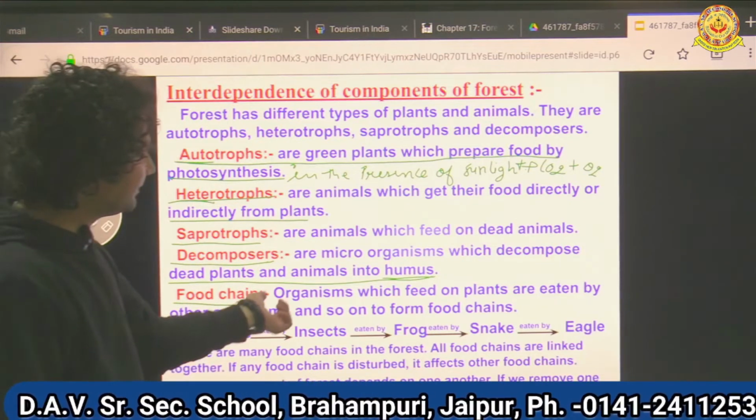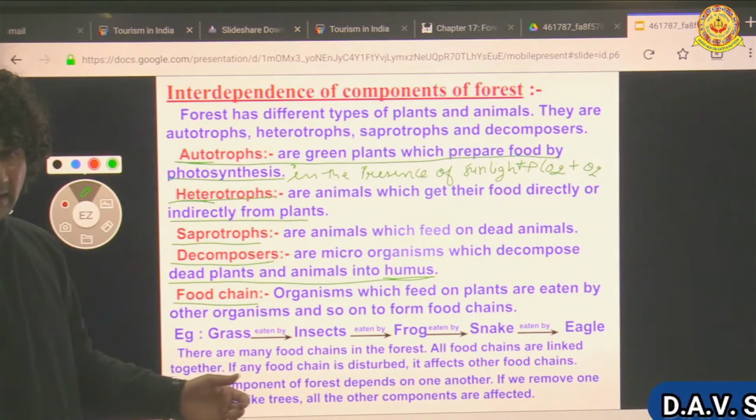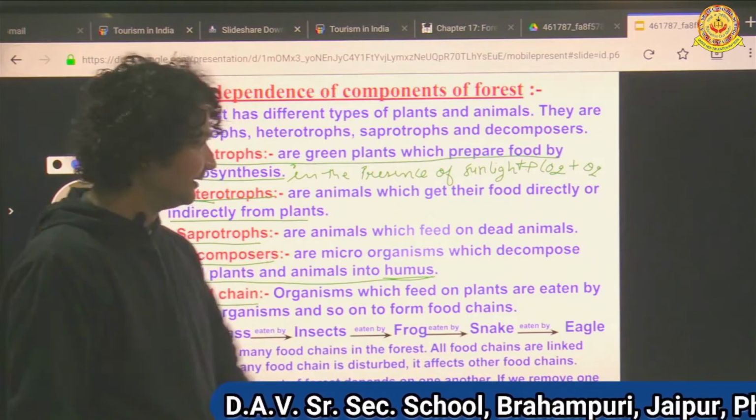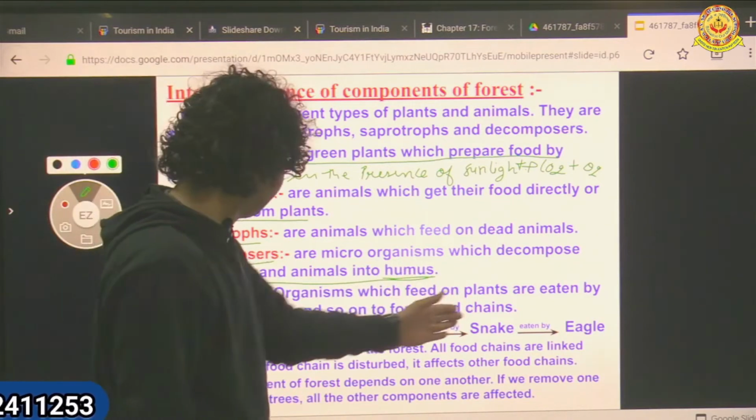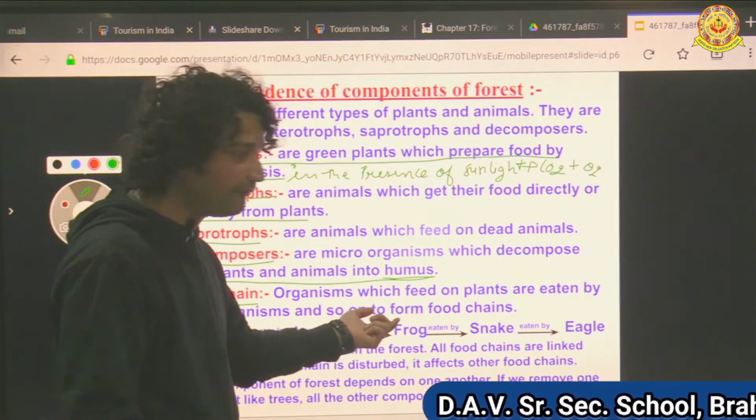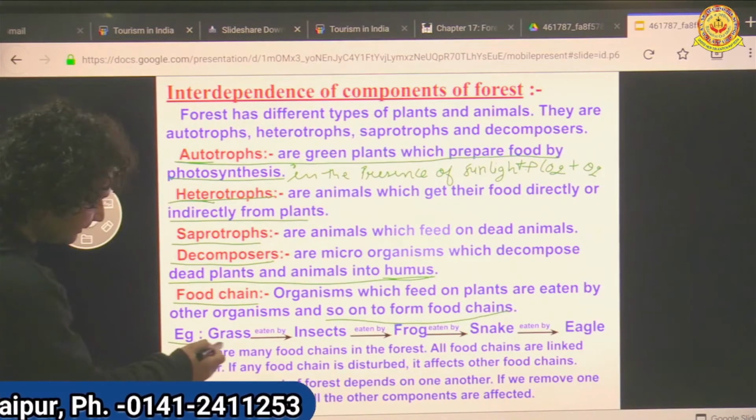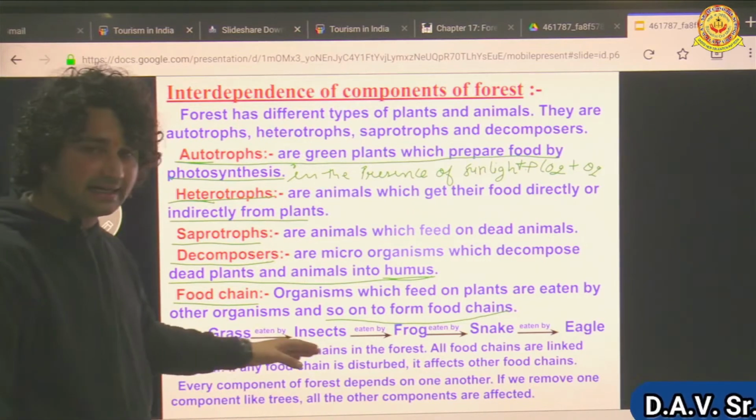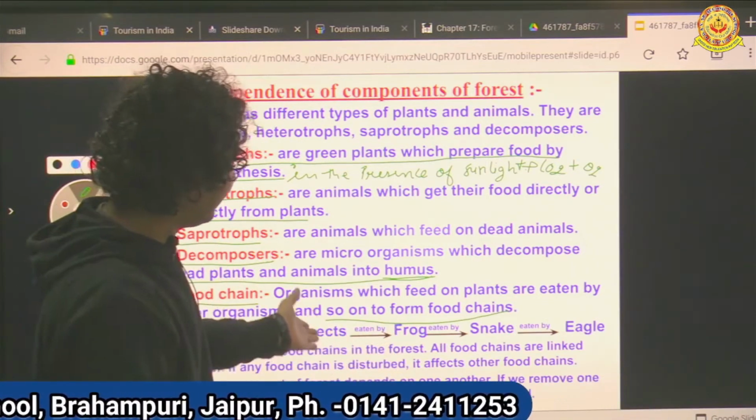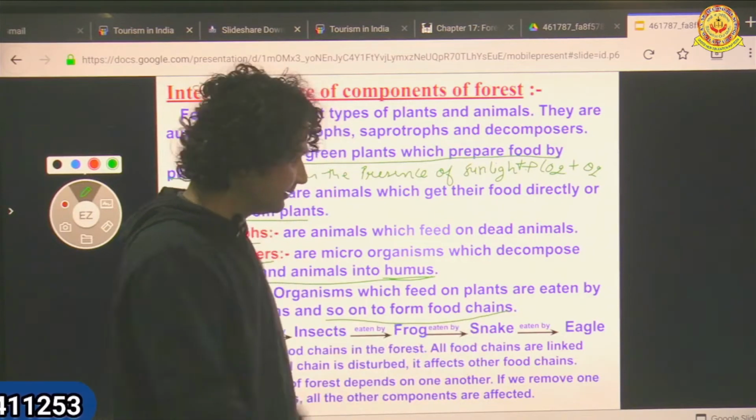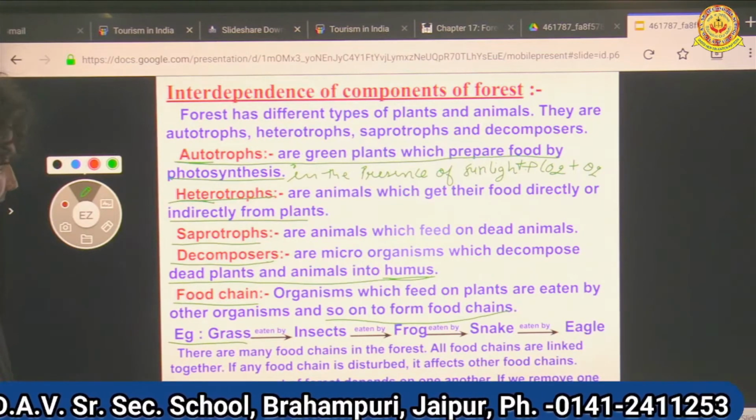That is a food chain. It is saying organisms which feed on plants are eaten by other organisms and so on to form a food chain. For example, grass. Grass is eaten by insect. Then insect is eaten by frog, and frog is eaten by snake, and snake is eaten by eagle. So this is a chain, a food chain.